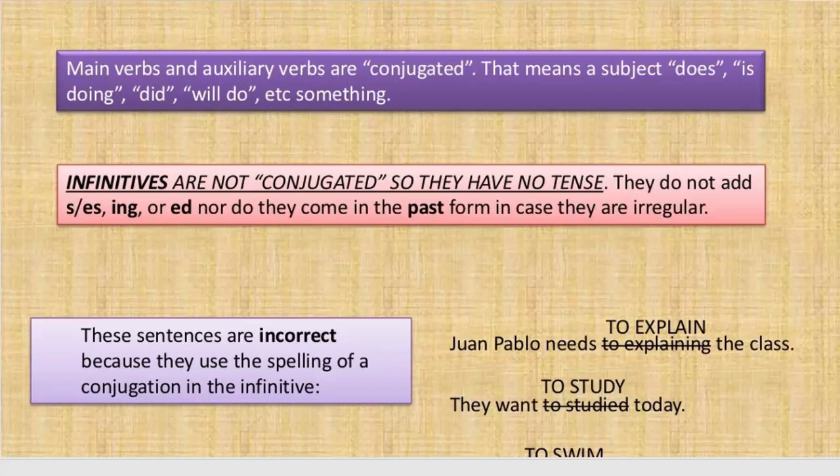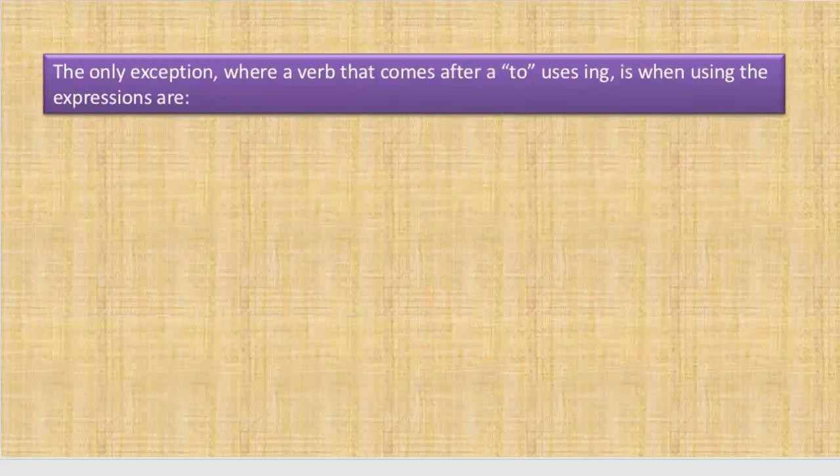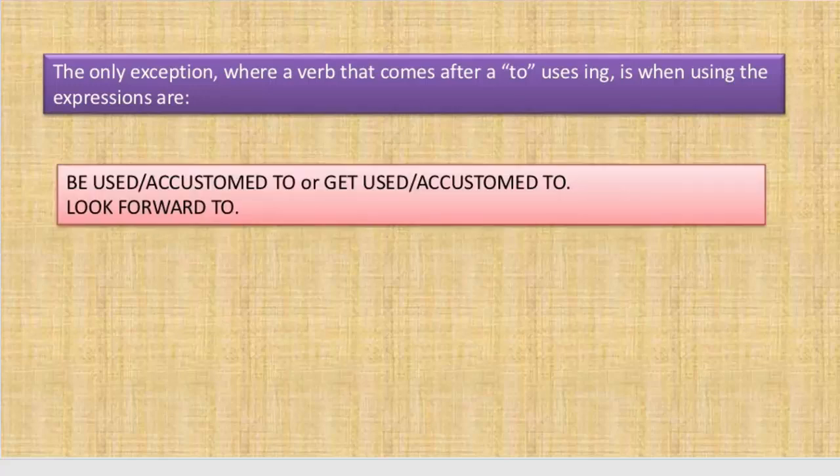There are other examples too. The only exception where a verb that comes after a to uses ing is when using certain expressions. There are some cases where after to the verb takes ing, and these are the exceptions. For example, if we use used to or accustomed to or get used to or look forward to, with these phrases we can use the ing form of the verb.